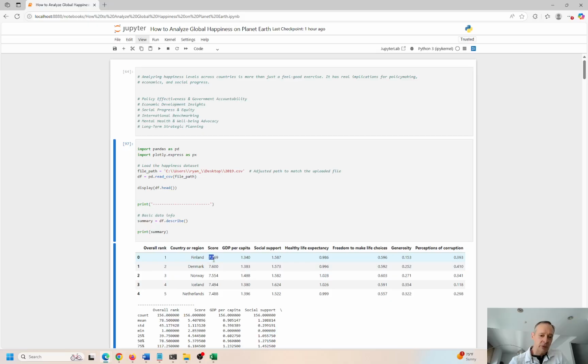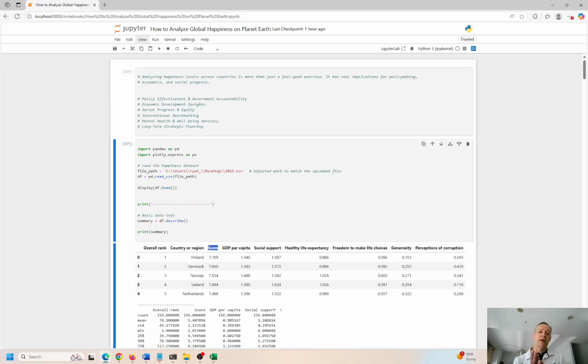So the number one happiest country is Finland. This is the top 5 over here. We have GDP, social support, health, life expectancy, freedom to make choices, generosity, and perception of corruption. Okay, so these are the features that are going to have an impact on the score of happiness. And I want to see which feature has the most impact. That's what the whole analysis is about.